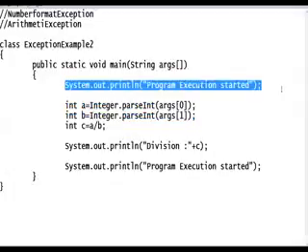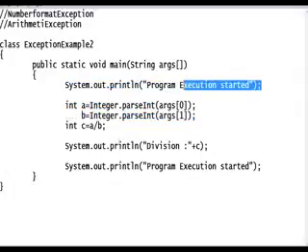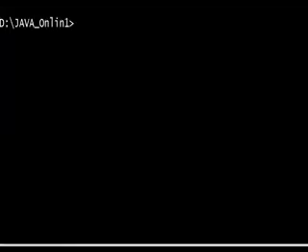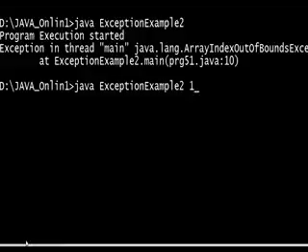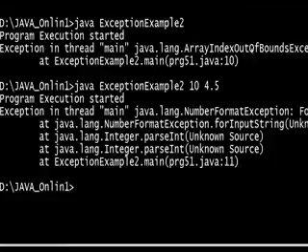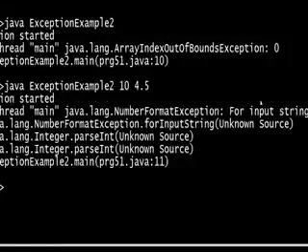Let's see here. Program execution started. If I did not pass the arguments, this is one kind of negative thinking. Okay, I passed the values, but I did not pass proper values. This is the second. This is ArrayIndexOutOfBoundsException. This is NumberFormatException, for input string 4.5.